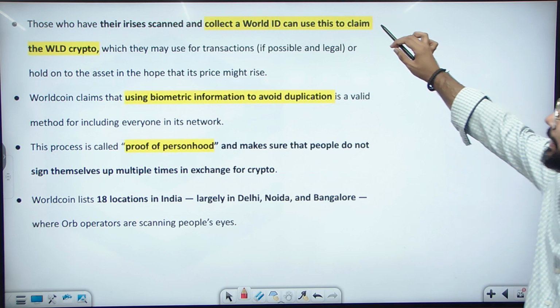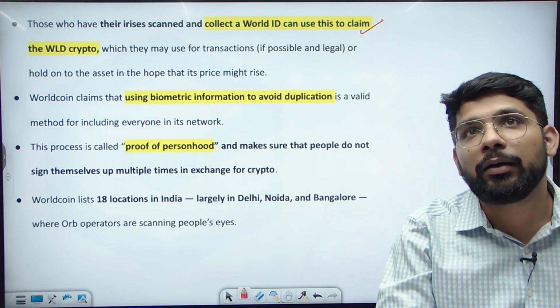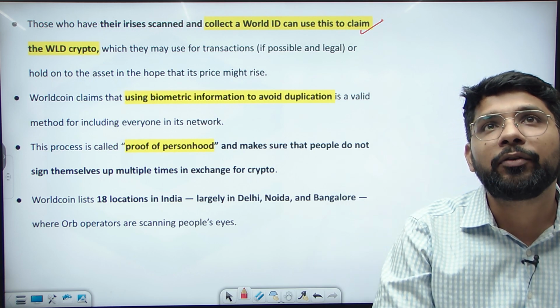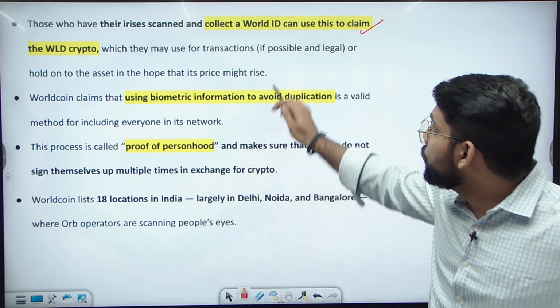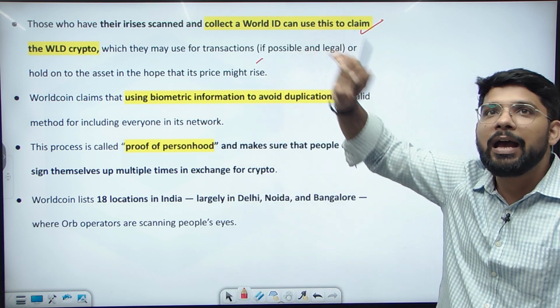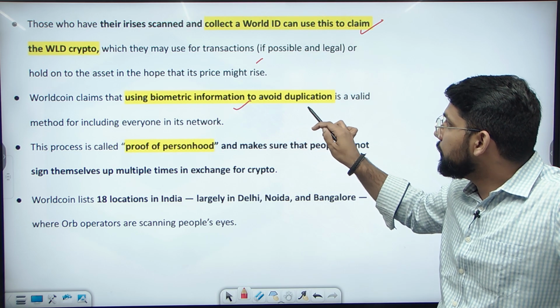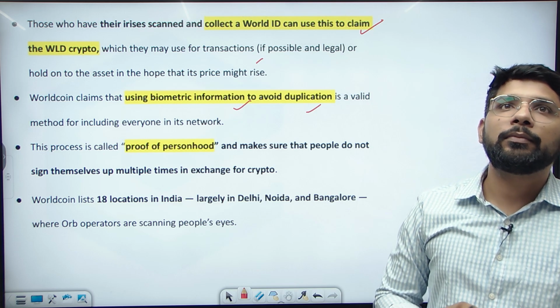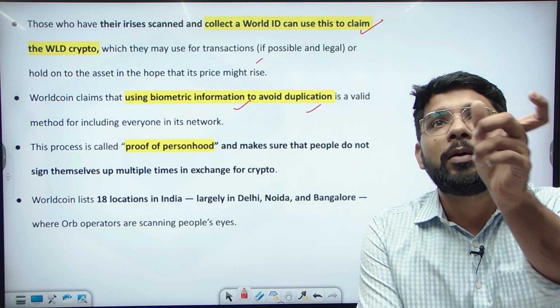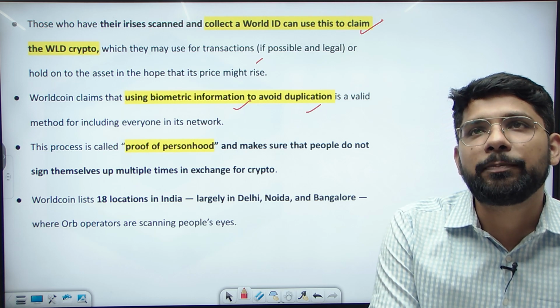Those who have given the iris scan and collected a World ID can use the Worldcoin crypto, which may be used for transactions. The necessary product here is the iris scan. Worldcoin claimed that it uses biometric information to avoid duplication, and this process is known as the proof of personhood.